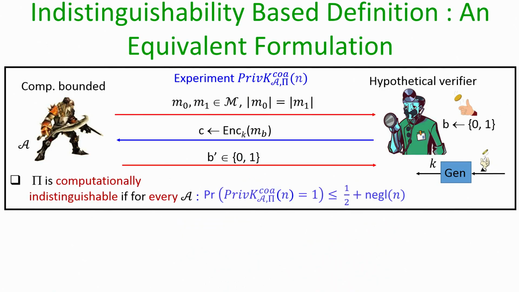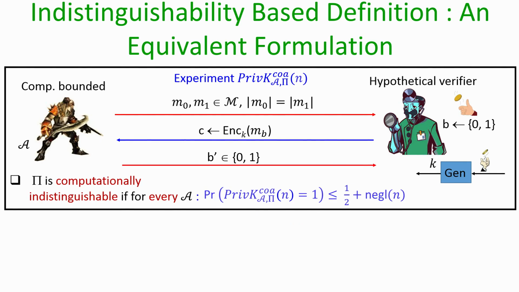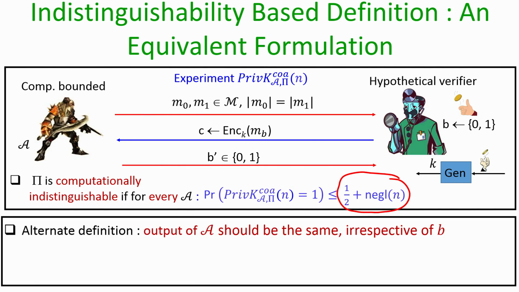So, this is the indistinguishability based definition in the ciphertext only attack model, and it turns out that we could come up with an alternate version of this definition, right. The original definition requires that the probability that our adversary is correctly able to identify the message that is encrypted in C should be upper bounded by half plus negligible. That is the original definition. The alternate definition demands that the output of the adversary should be the same irrespective of what exactly is the message which has been encrypted in the challenge ciphertext C.